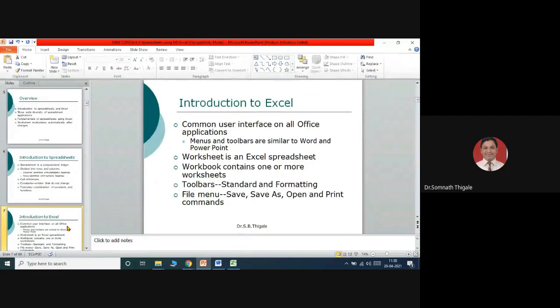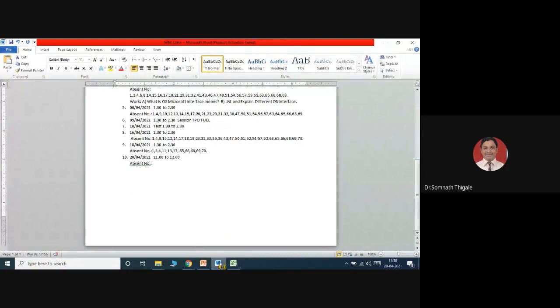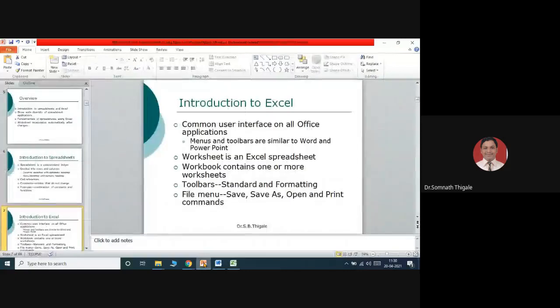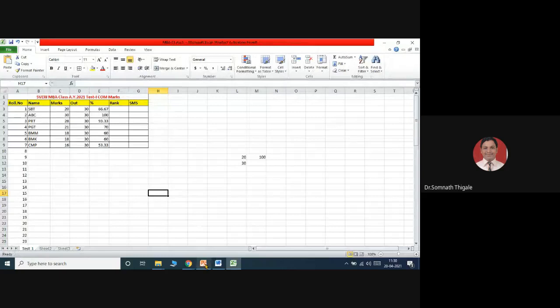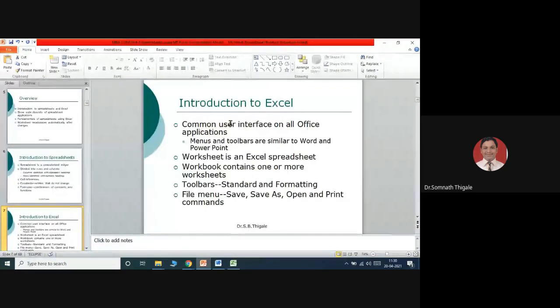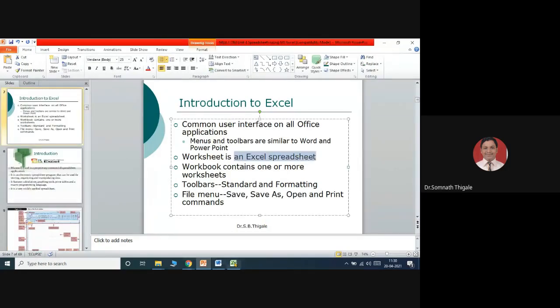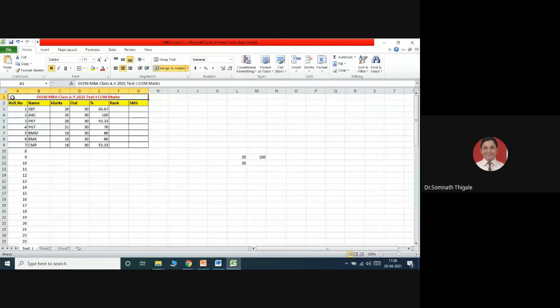Again, moving to the next part, it is a common user interface on all Office applications. All the features of Microsoft Word that we have discussed, you can see in Excel, and all the features of your PowerPoint presentation, that is PPT, you can also check out in Microsoft Excel. So it supports the whole Microsoft Office package. So a worksheet is an Excel spreadsheet. This is what I'm calling a worksheet.